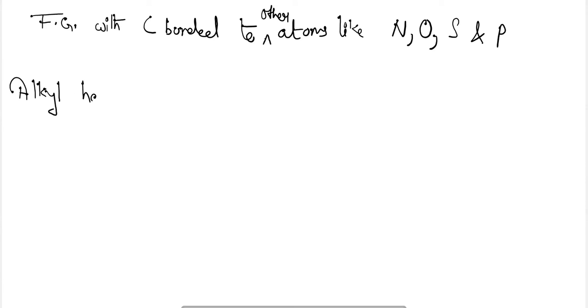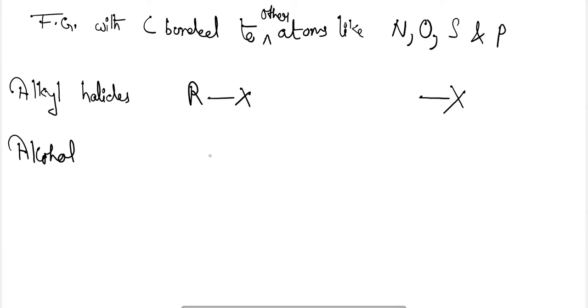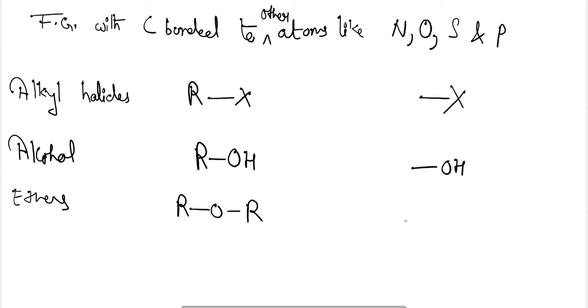First is the alkyl halides, represented by RX, where R is an alkyl group and the functional group here is X. Next is the alcohols, represented by ROH. Functional group is OH here, that is hydroxyl group. Next is the ethers, ROR. Here functional group is O.